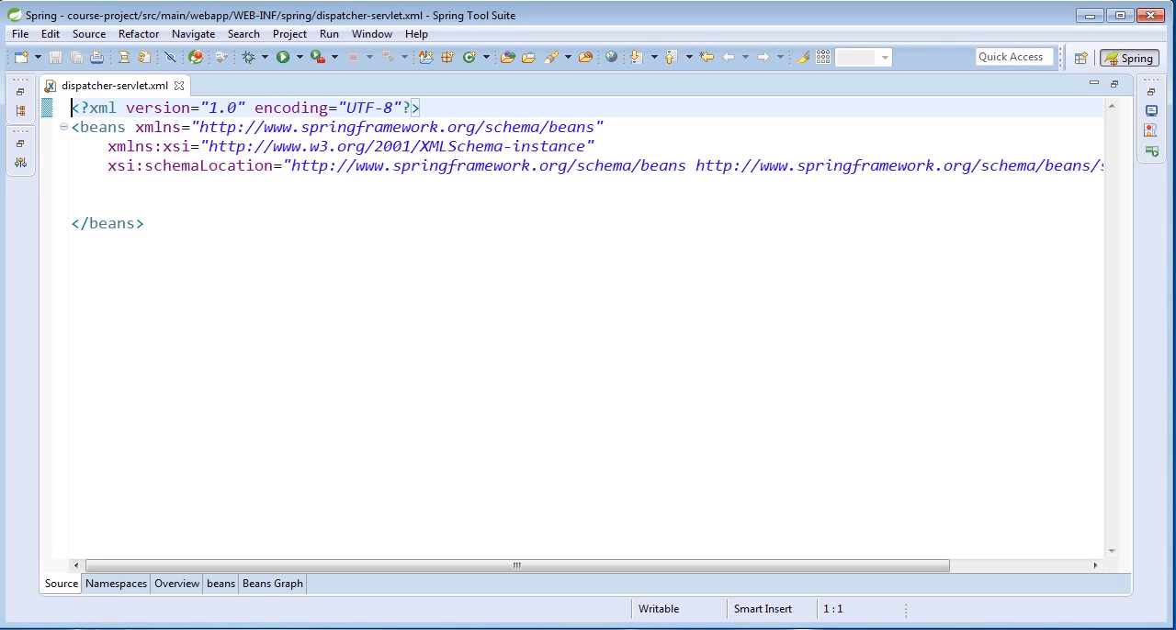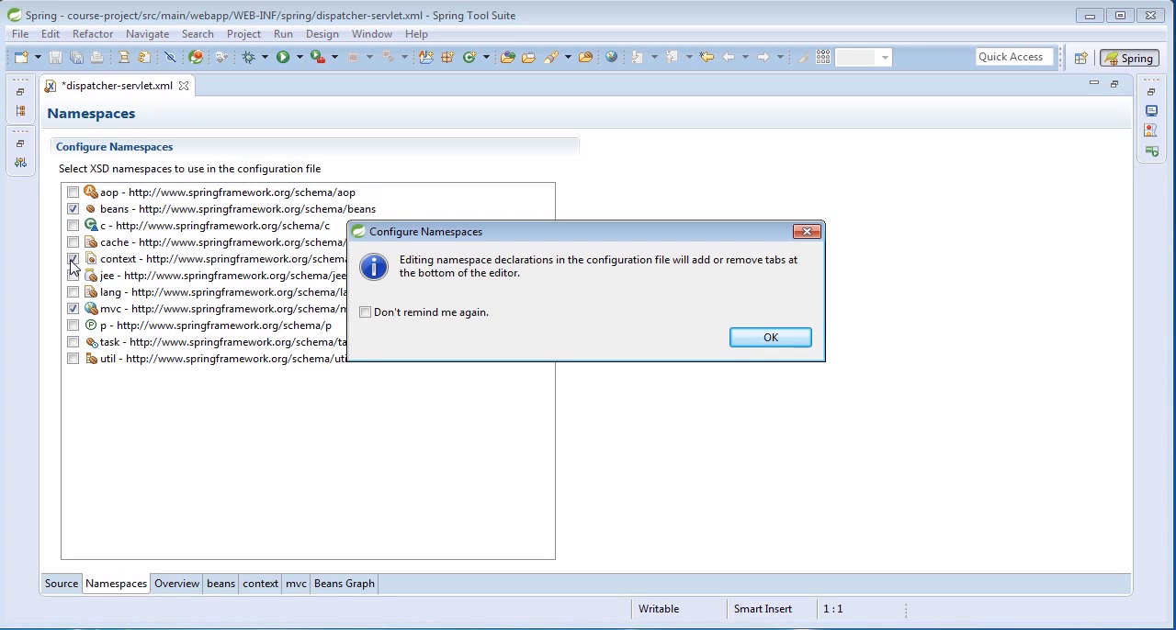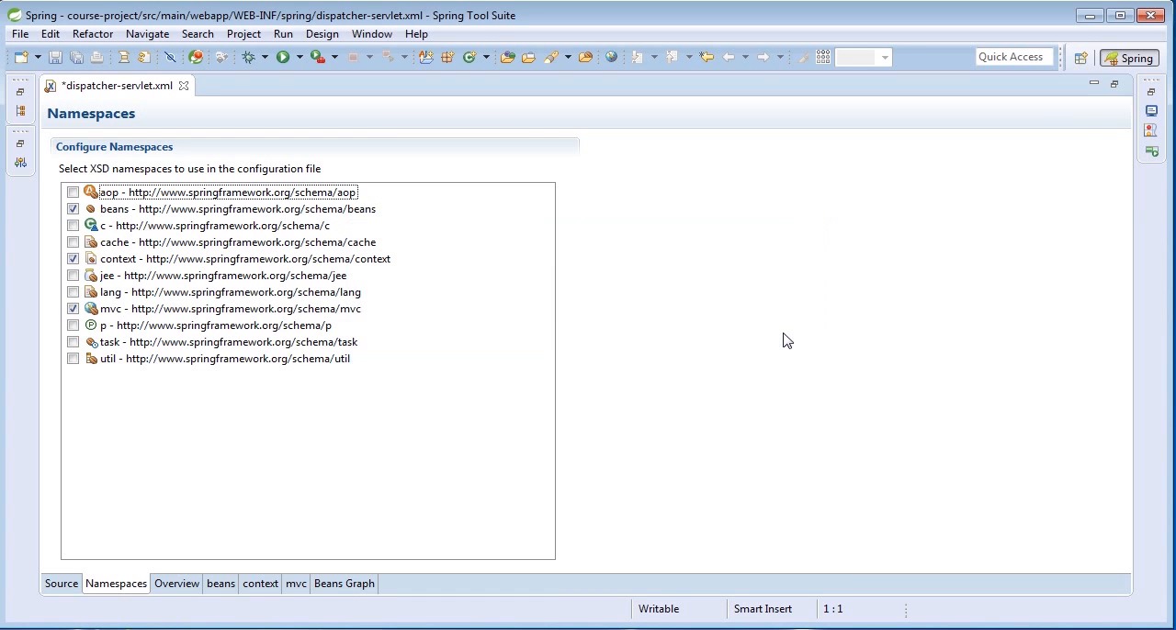Let's go ahead and add the MVC namespace to our dispatcher servlet configuration file. At the bottom of the editor window, you'll notice this namespaces tab. And we're going to add actually two namespaces, the MVC namespace as well as the context namespace. Now you should be familiar with the context namespace from Spring Core, and the MVC namespace is specific to Spring MVC.